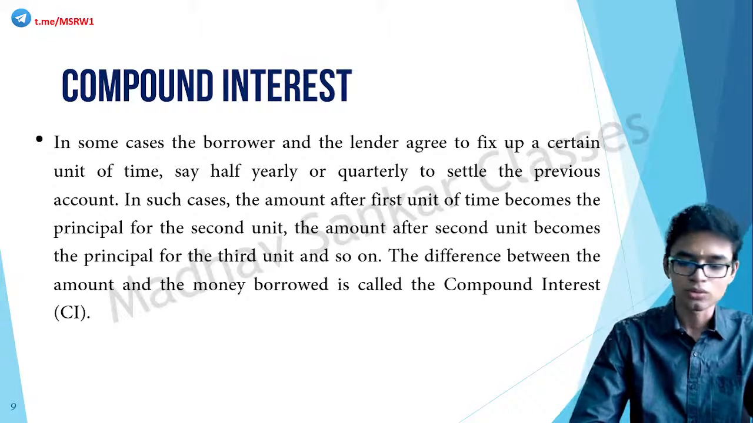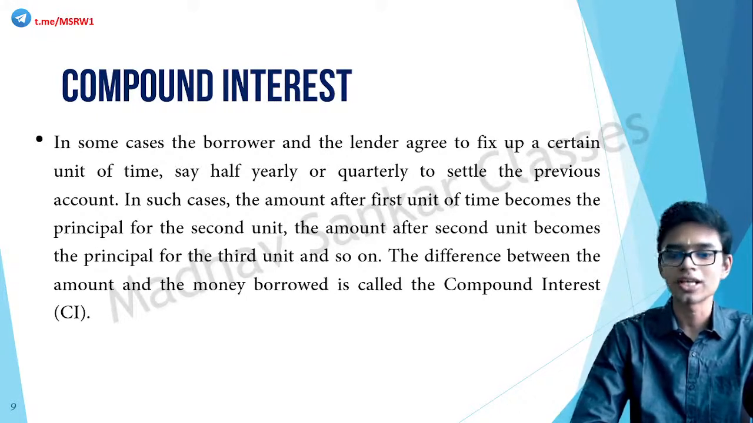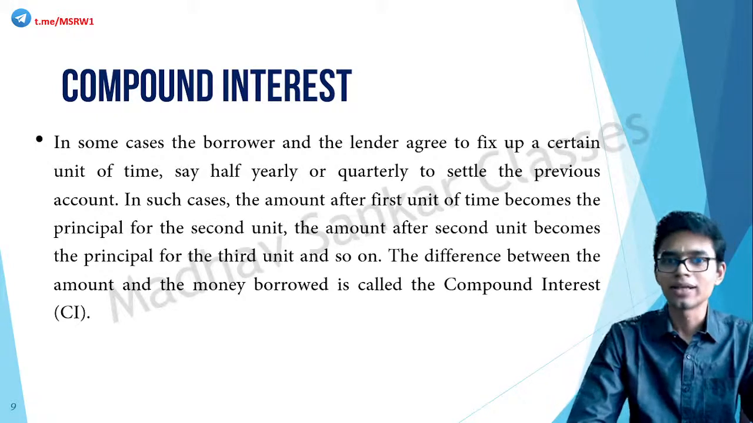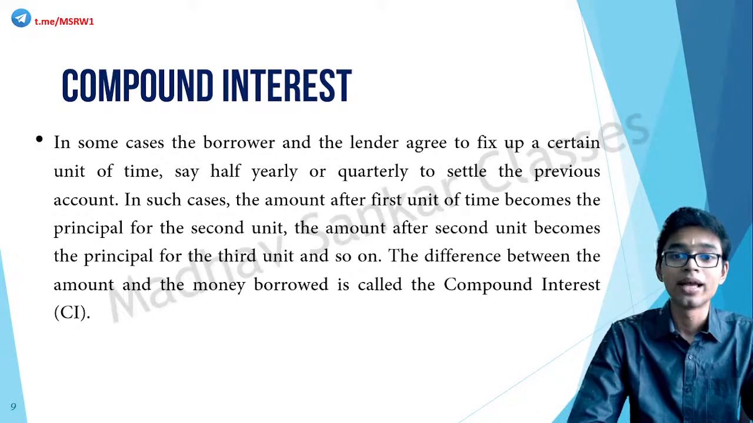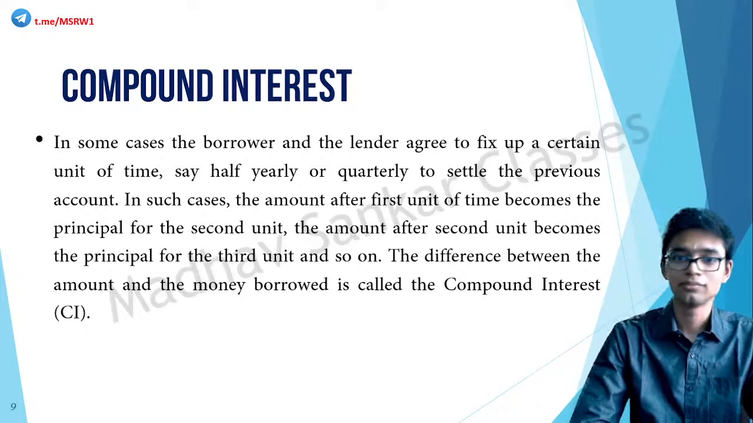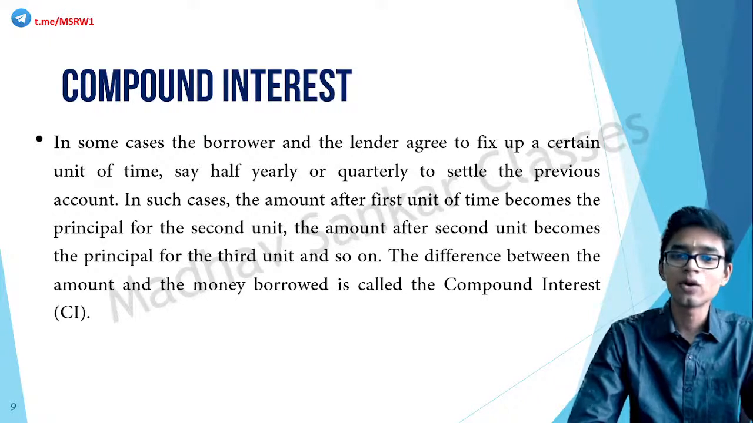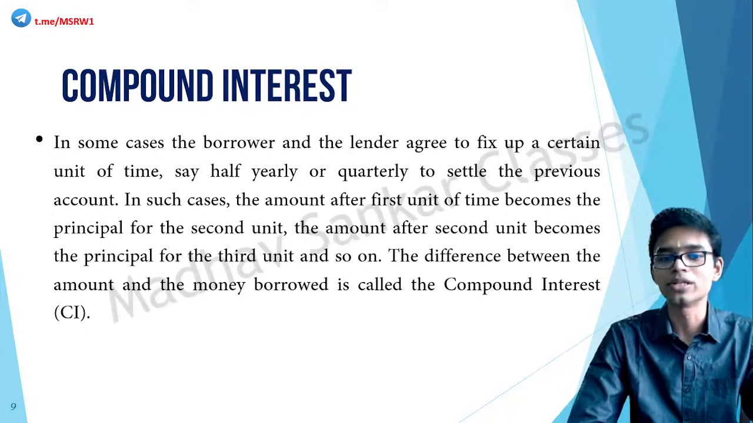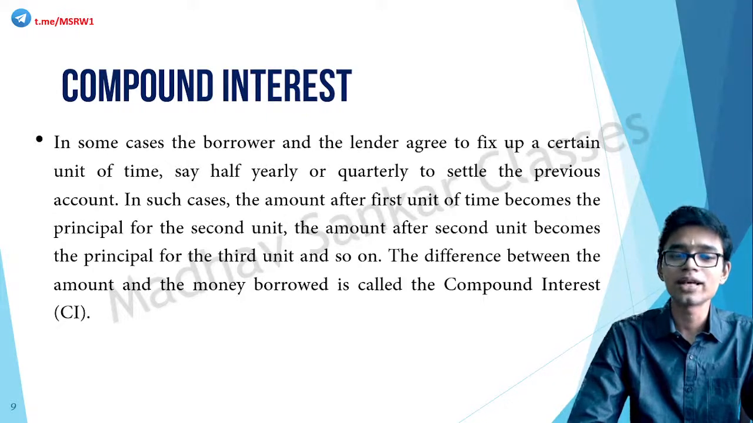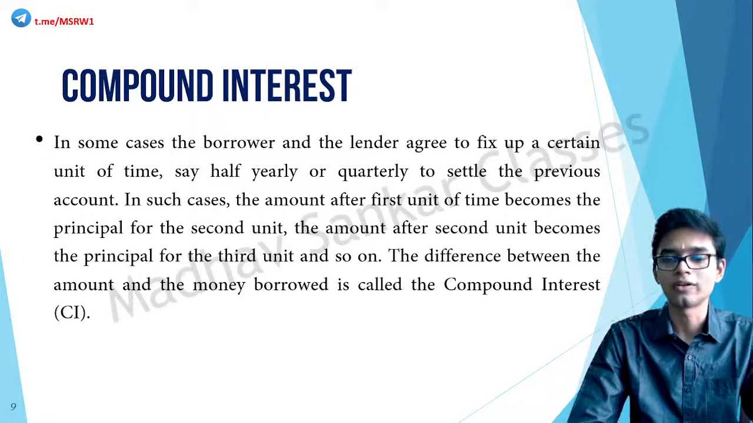Now we are going into compound interest, slightly trickier, so be very careful, be very alert. I'm reading this. In some cases, the borrower and lender agree to fix up a certain unit of time, say half yearly or quarterly, to settle the previous account. In such cases, the amount after the first unit of time becomes the principal for the second unit. The amount after the second unit becomes the principal for the third unit, and so on. The difference between the final amount and the principal is called the compound interest.